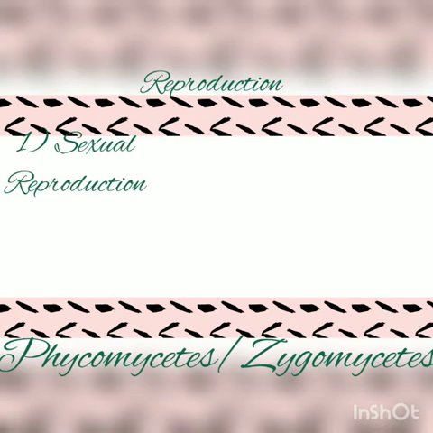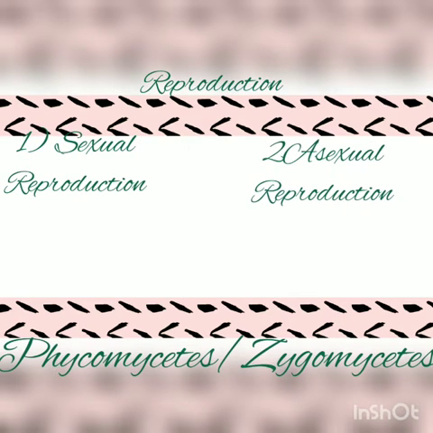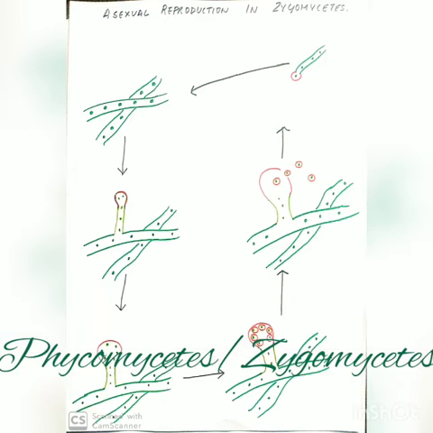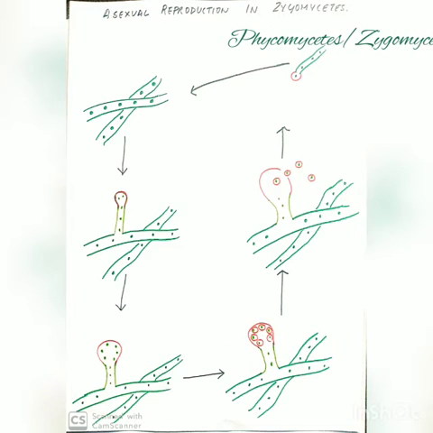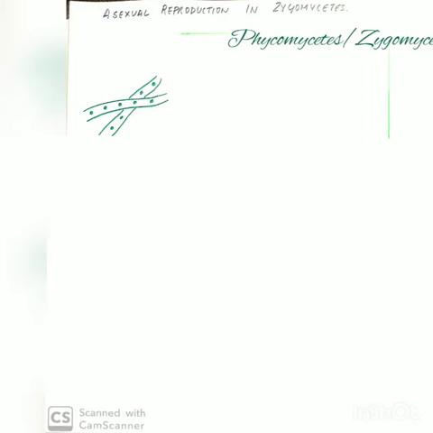Zygomycetes undergo both sexual and asexual reproduction. Let us first understand the asexual mode of reproduction in Zygomycetes. Now students, as you can see, here is a hypha which has many nuclei without any septum, giving it an appearance of one continuous cell with many nuclei.